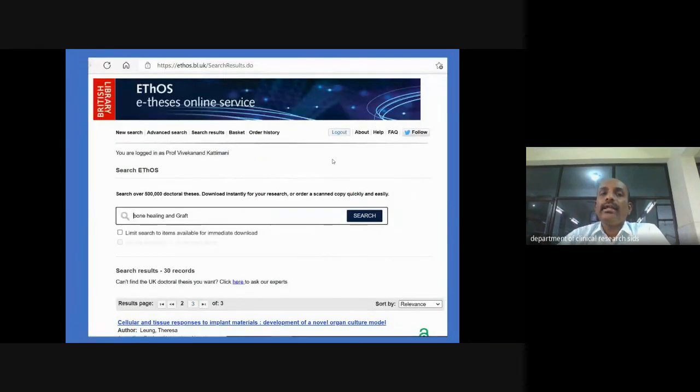Then there is one of the premier libraries of Britain, where they have a deposition of theses online service. This is one of the best places where you can search all the theses available in the UK British Library. You have more than 5 lakh doctoral theses in the British Library, which are accessible free of cost.